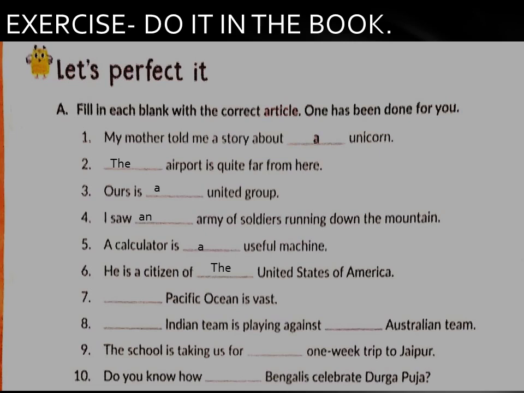Number 7. Dash Pacific Ocean is vast. What will come? The. The Pacific Ocean is vast. Number 8. Dash Indian team is playing against dash Australian team. In both the blanks you will have to use the. The Indian team is playing against the Australian team.